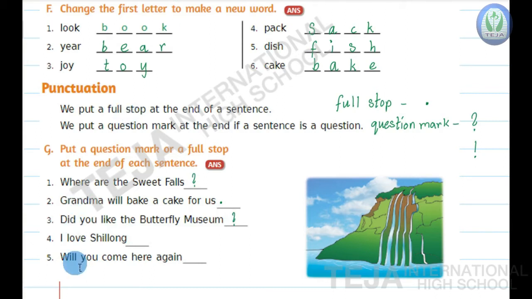Next, fourth question, children. I love Shillong. I love Shillong is a statement, so it ends with a full stop. Put a full stop in the blank.